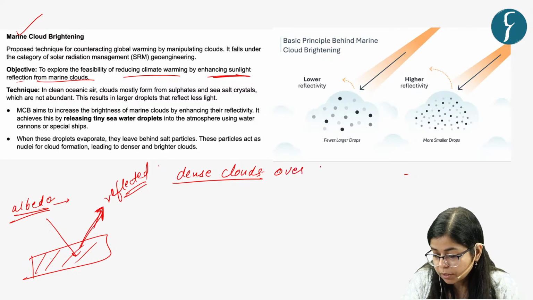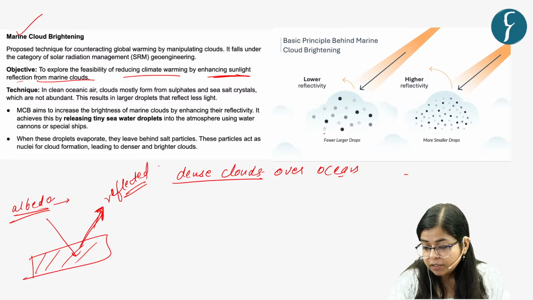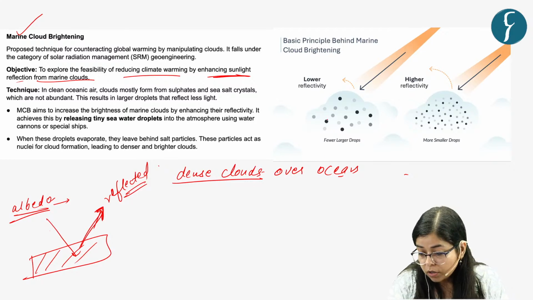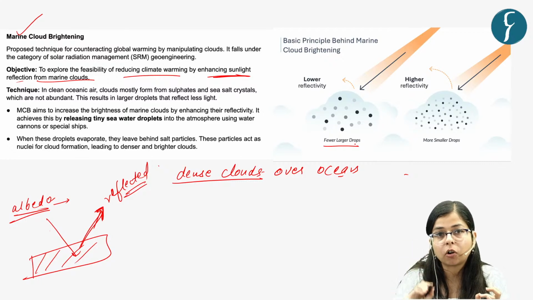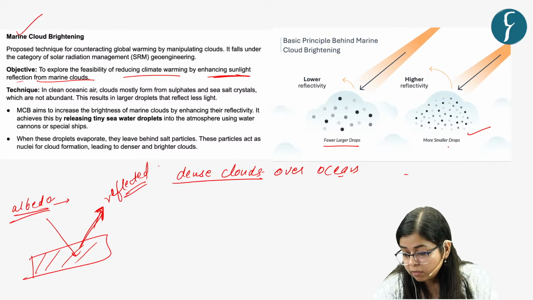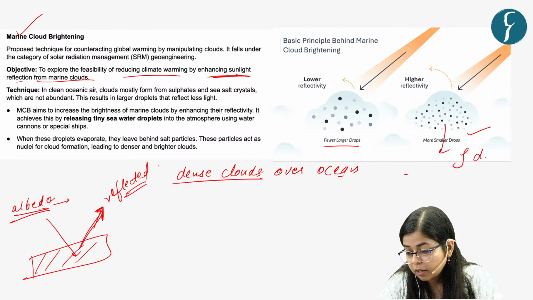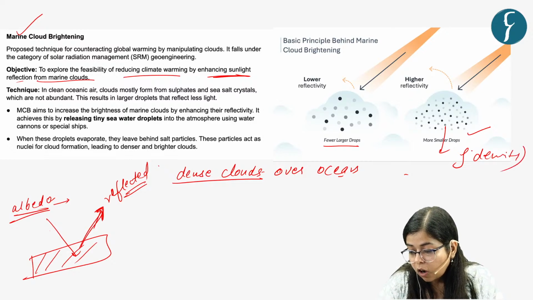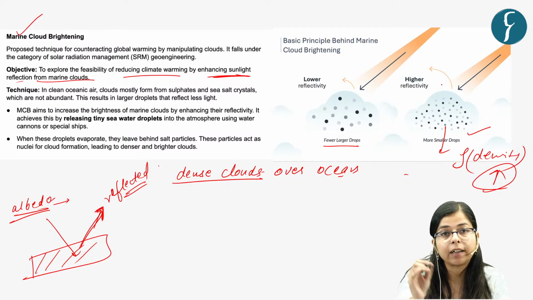over oceans. Now see, in these two images, in the first image we can see a cloud which has fewer, larger drops. And in the second image, this is what we intend to do. There will be a cloud with smaller drops, that is, the density of these drops is more, and because of which there will be higher reflectivity of this cloud.